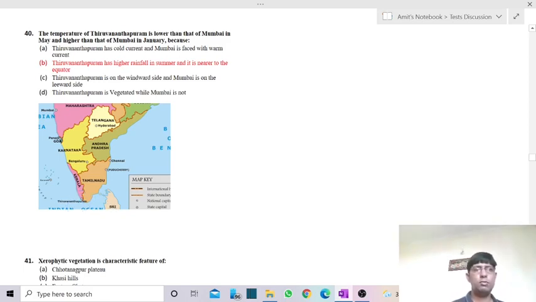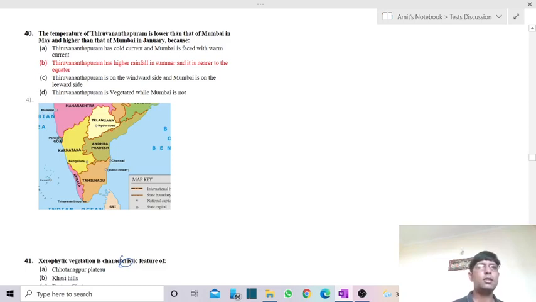So it receives a lot of rainfall over here, because of which it has a lower temperature than Mumbai, and a higher temperature during the winter season, because it is near the equator also. Being near the equator, it has a higher temperature. It is nearer to the sun, of course, compared to Mumbai. So that is how it receives more heat from the sun as compared to Mumbai. Mumbai is over here. So in the month of January, it has a higher temperature, when the rest of the country is witnessing winter temperatures.